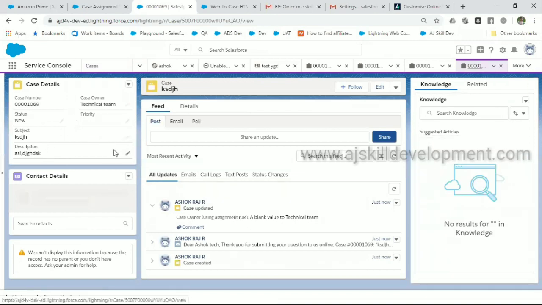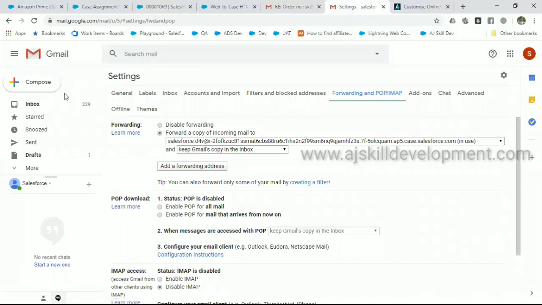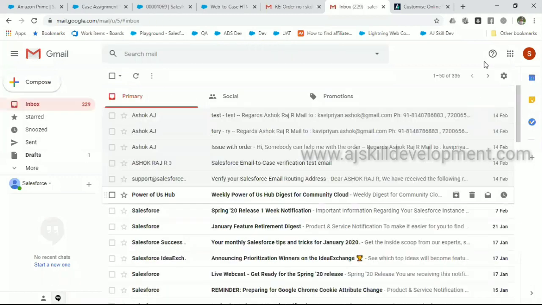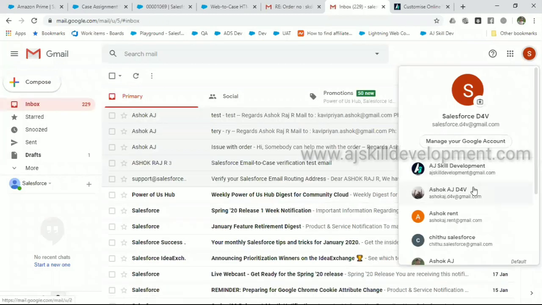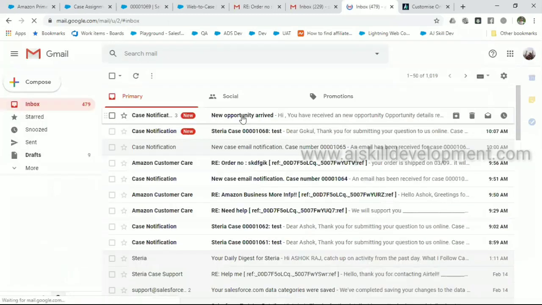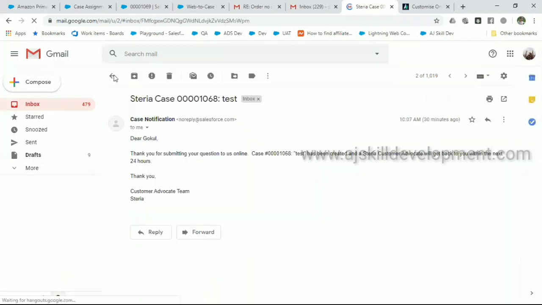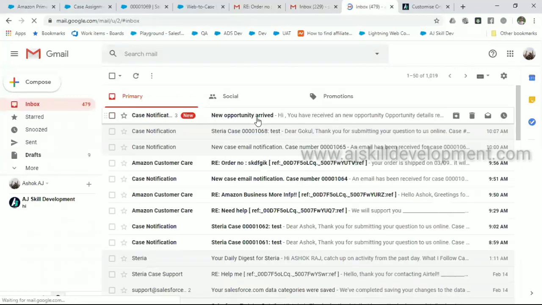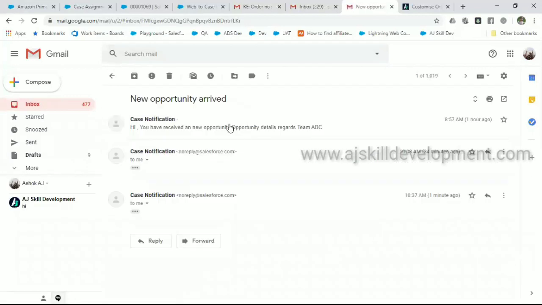Right. Similarly, if you submit a case for business, it will be assigned to the business team, and the people within that queue will get notified. If you go back and see the inbox, as a technical team, they will be receiving an email. See, that is based on the template we have chosen. In my case, I chose a template like opportunity. That's why I have received this template.